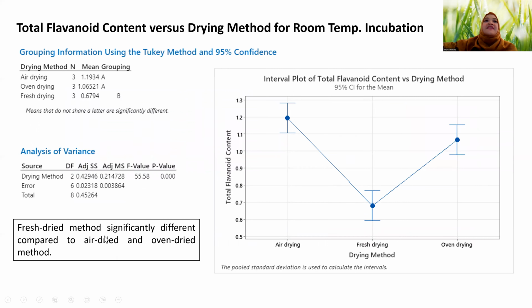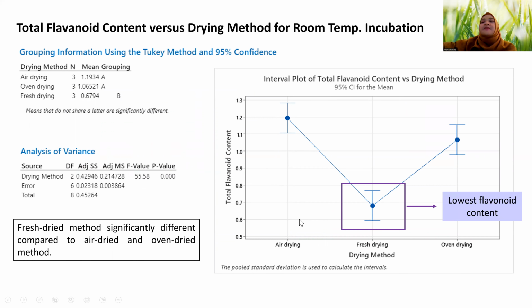The fresh dried method is significantly different compared to the air dried and oven dried methods on the total flavonoid content versus drying method for room temperature incubation. As we can see, the fresh drying method has the lowest flavonoid content, while the air dried method has the highest flavonoid content.